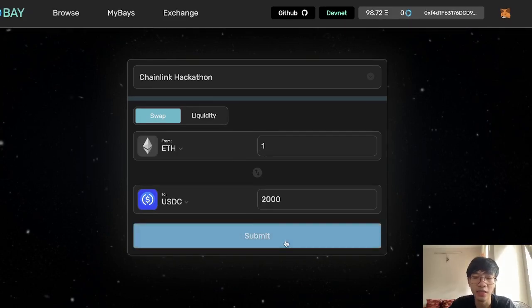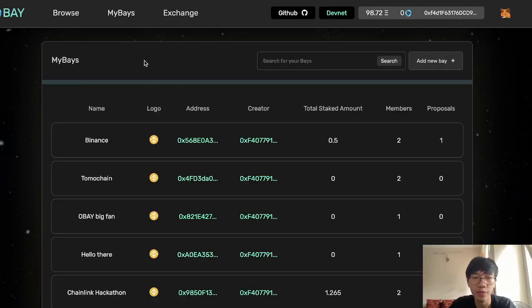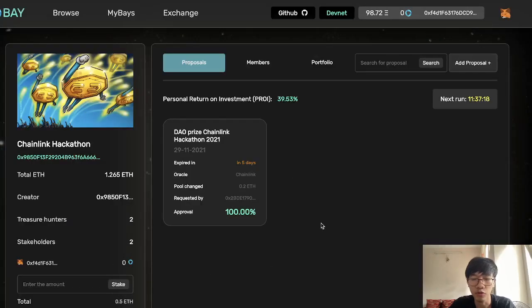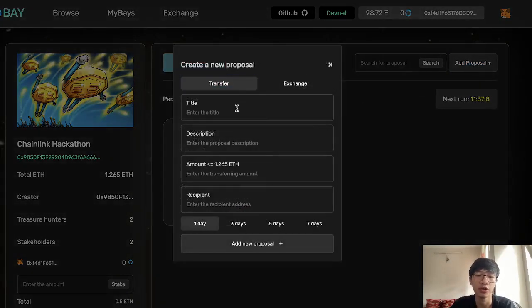And when I submit that, there will be a proposal listed on the user interface of the DAO for the exchange proposal. And that's how it works. For example, I will just create another proposal called Binance exchange, Binance address.